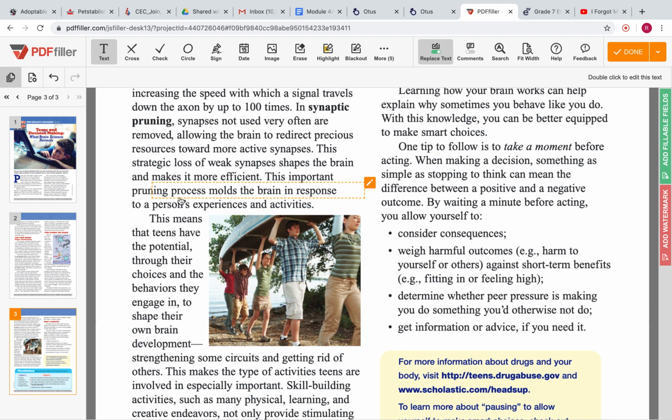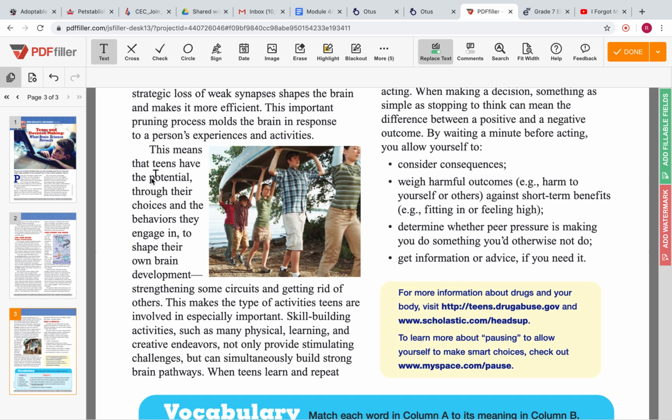This important pruning process molds the brain in response to a person's experiences and activities. This means that teens have the potential, through their choices and the behaviors they engage in, to shape their own brain development, strengthening some circuits and getting rid of others. This makes the type of activities teens are involved in especially important.